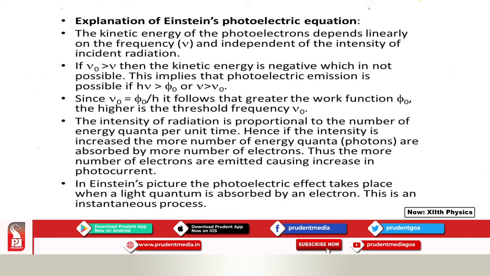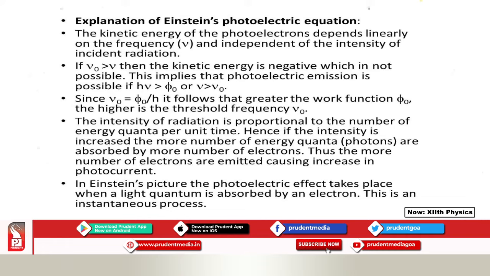This implies that photoelectric emission is possible only when h nu is greater than phi 0, that means nu is greater than nu 0. Since nu 0 is phi 0 by h, it follows that the greater the work function phi 0, the higher the threshold frequency.